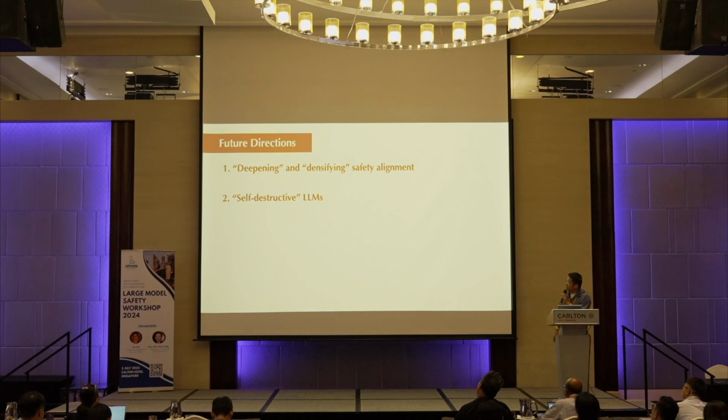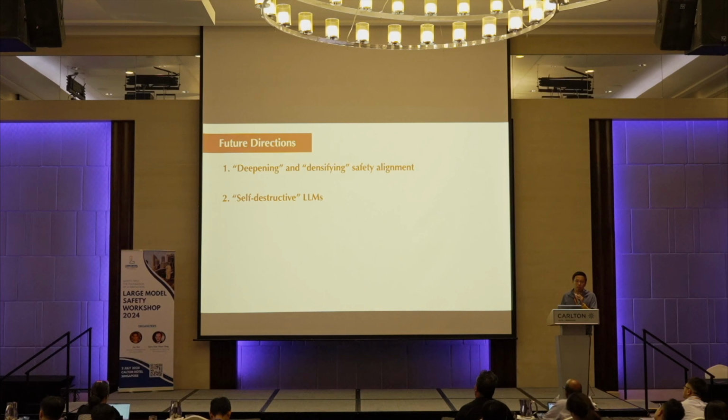And the second interesting thing is what I call a self-destructive language model. One thing that we observe is that often the safety property and the model's performance are decoupled. So you change one, it doesn't affect the other too much. So what if we couple them together? For example, the same set of neurons, the same set of parameters, carries both the performance, or utility, and the safety property.